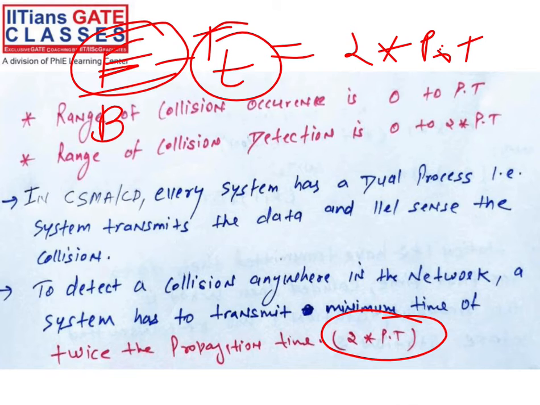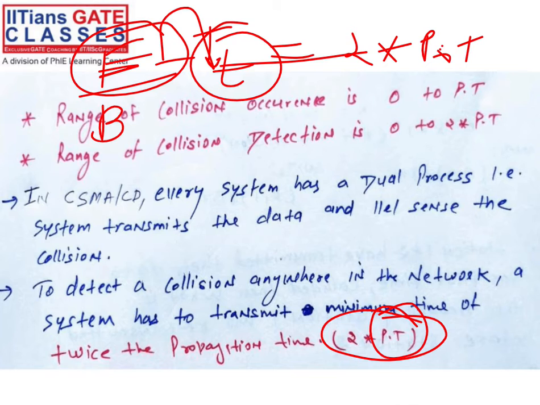Let's say transmission is going on, and let's consider if the transmission time is equal to the propagation time only, don't multiply by 2. The last bit we send on the channel, still propagation is going on. There is less chance of collision if propagation time is equal to the transmission time.